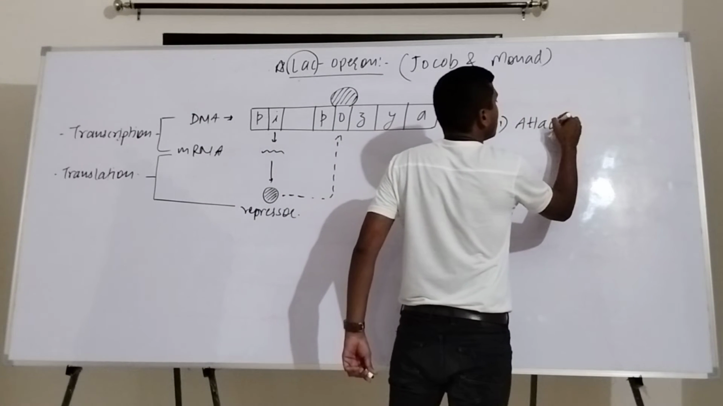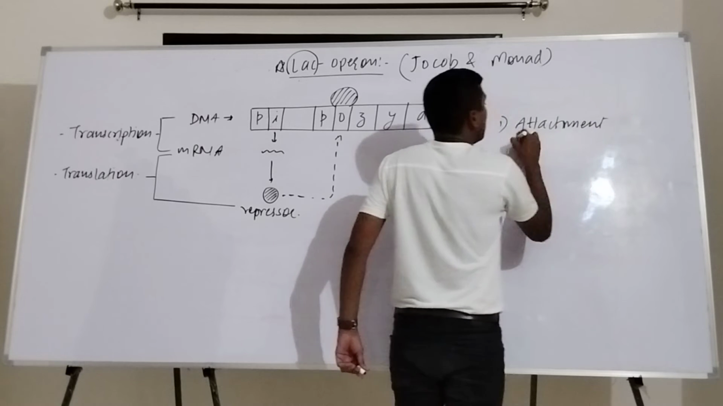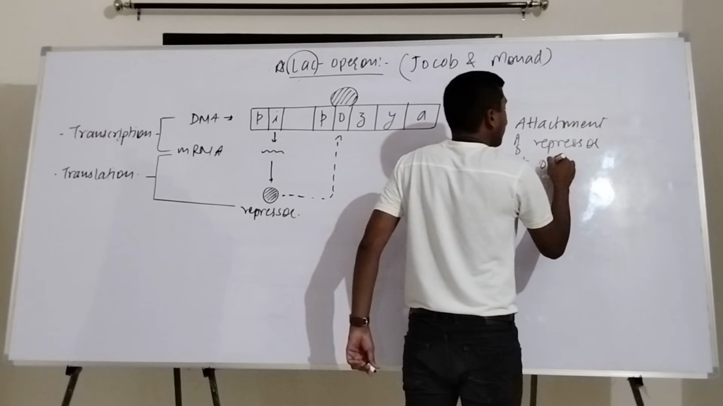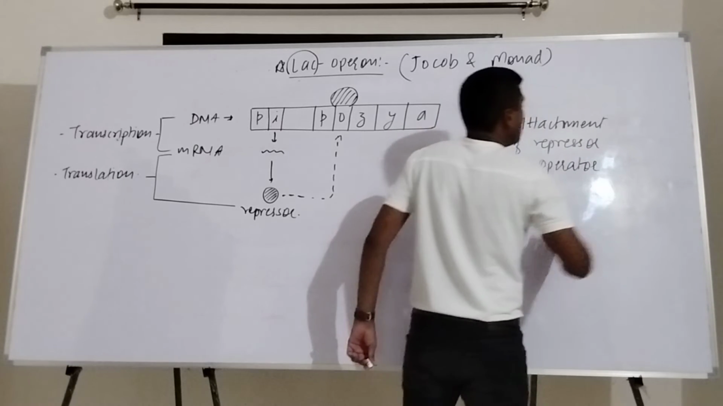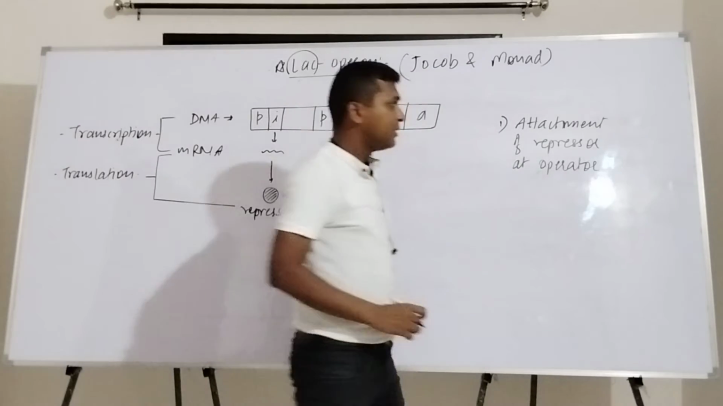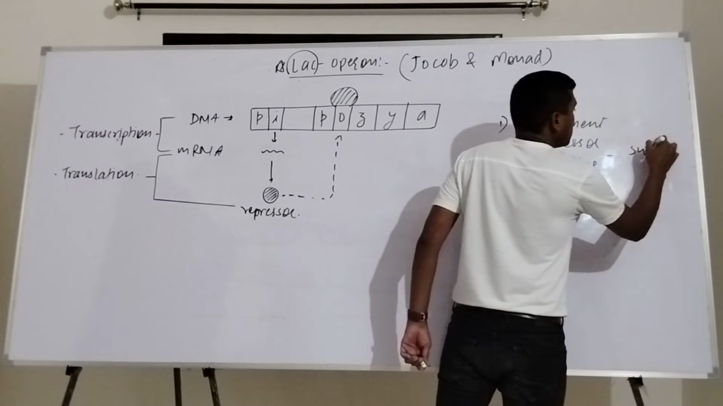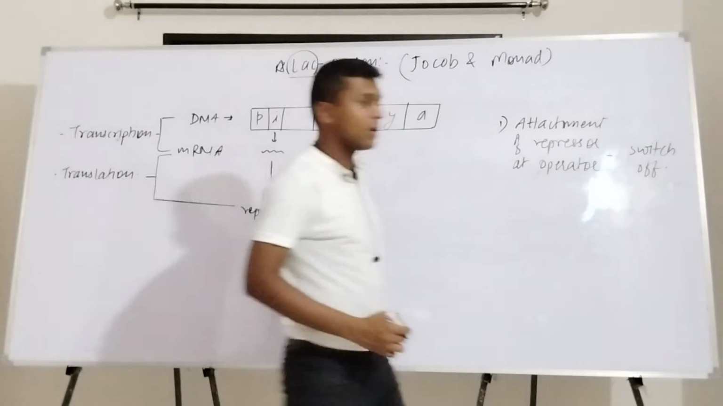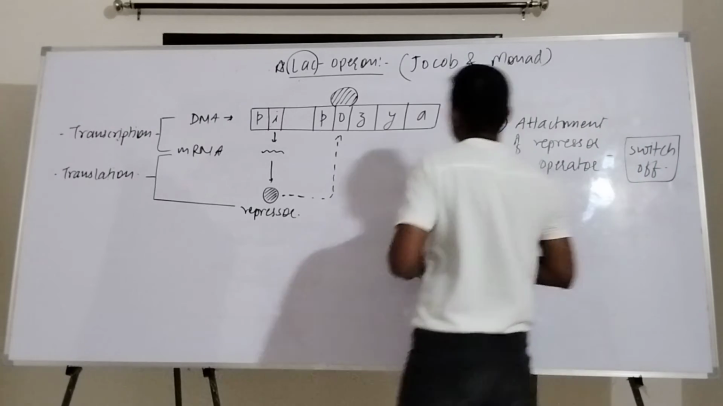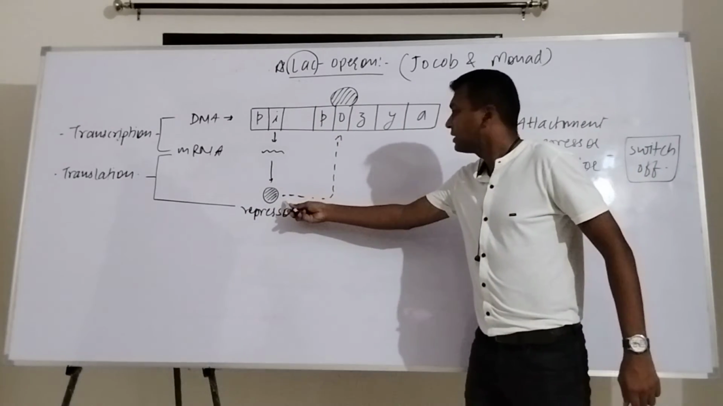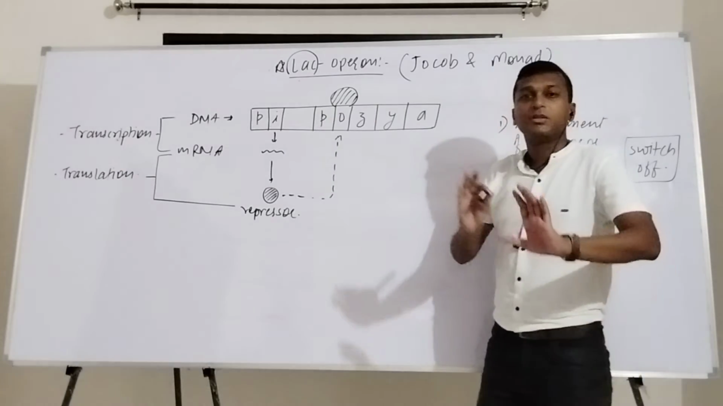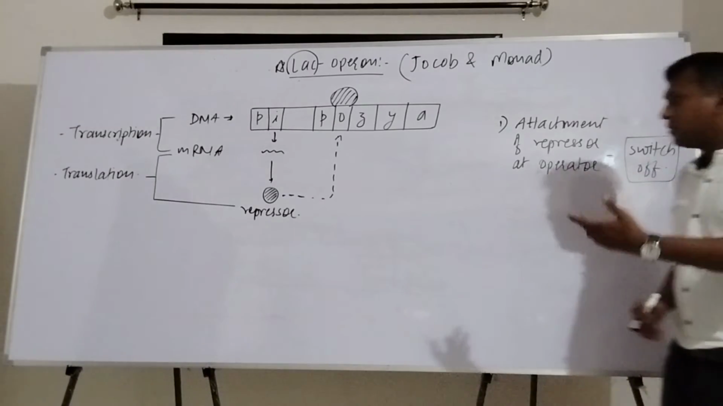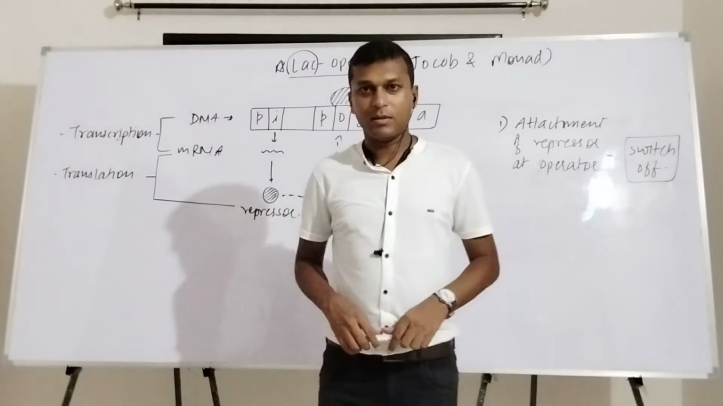That's why attachment of the repressor at the operator region is simply called the switch off mechanism. Okay, attachment of the repressor at the operator region is simply called the switch off mechanism. Now this is the condition when there is no lactose available.